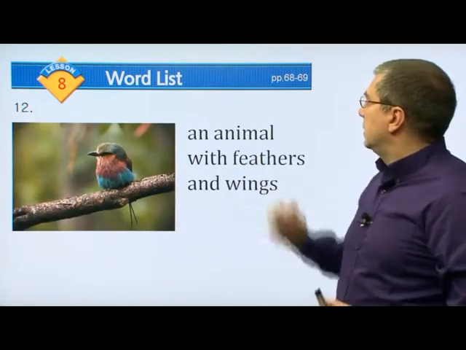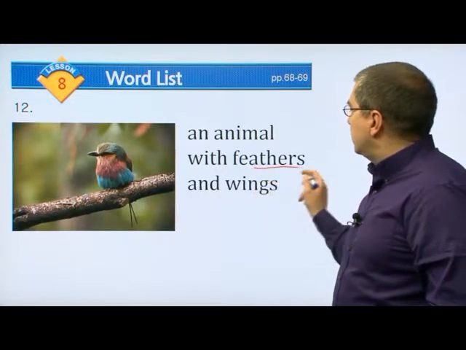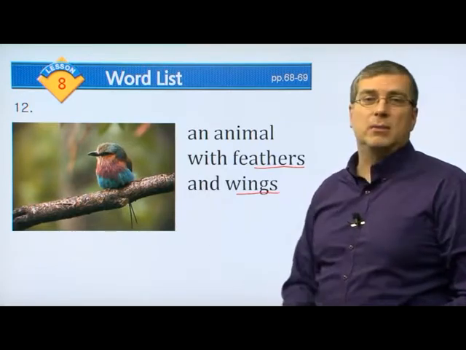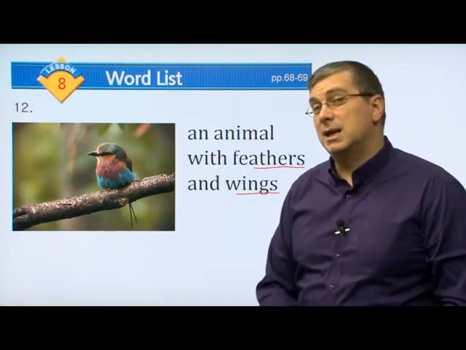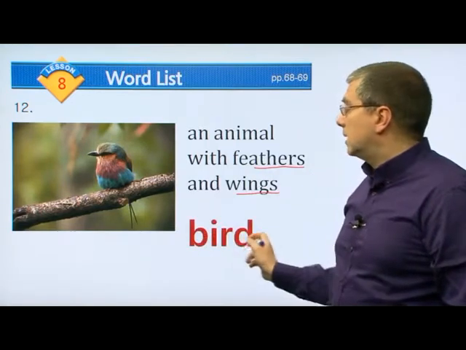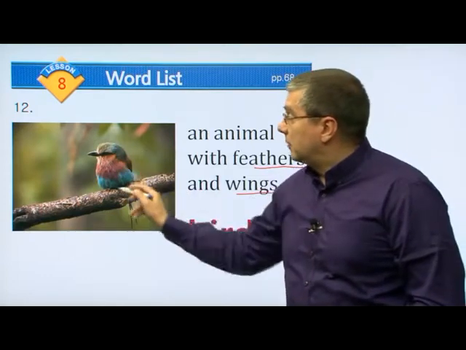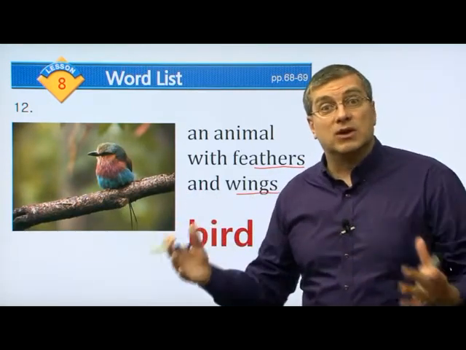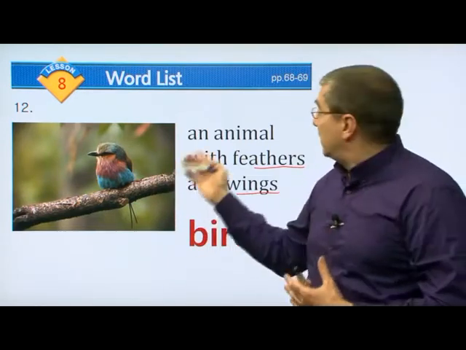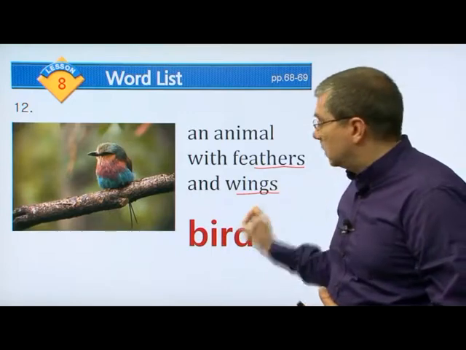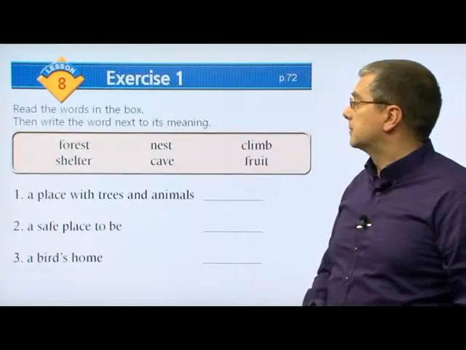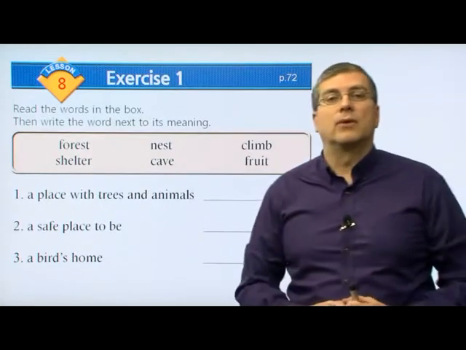Okay. The next one, an animal with feathers and wings. We already talked about this type of animal, right? This type of animal, what type of shelter does it make in the trees? It makes a nest. What is it? Of course, we know it's a bird. And there are many different kinds of birds, right? Many different shapes, different sizes, different colors. But if they have feathers and wings, we say it is a bird. Okay? So we see a bird here. Okay, so that wraps it up for our vocabulary.